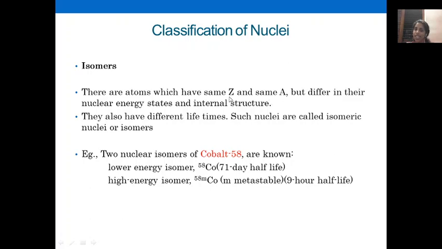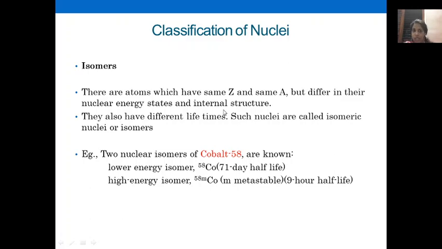Got the point? Same atomic number, same mass number, but they differ in their energy states and internal structure. They have the same atomic number, same mass number, only their difference is in the nuclear energy state. The energy of those nuclei is different, and their internal structure is also different. Externally they look identical.